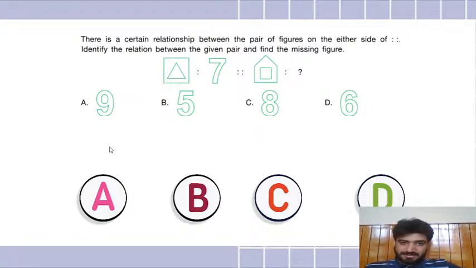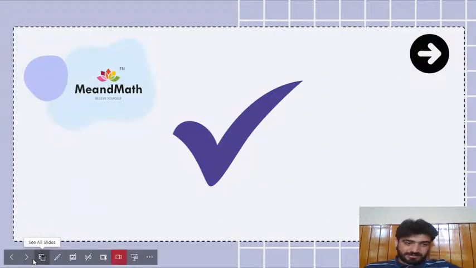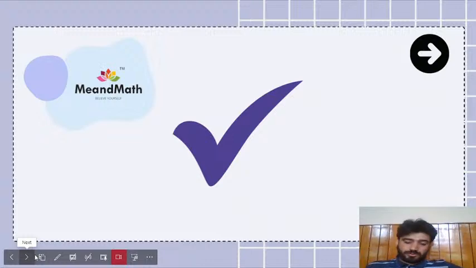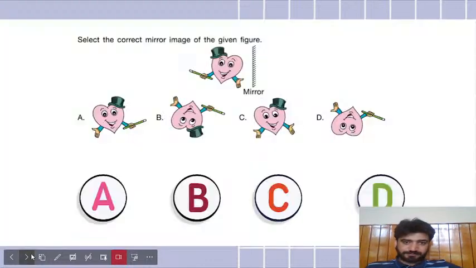So I think A is indeed the right answer, because in this case the relationship was, because 7 is written here, it means they have added the number of sides of the outer figure to the number of sides of the inner figure. So the total number of sides in this figure is 9. I think 9 is the correct answer. Let us check, and 9 is indeed the correct answer. Well done. A big thumbs up, two thumbs up to all of you. You guys did it correctly.